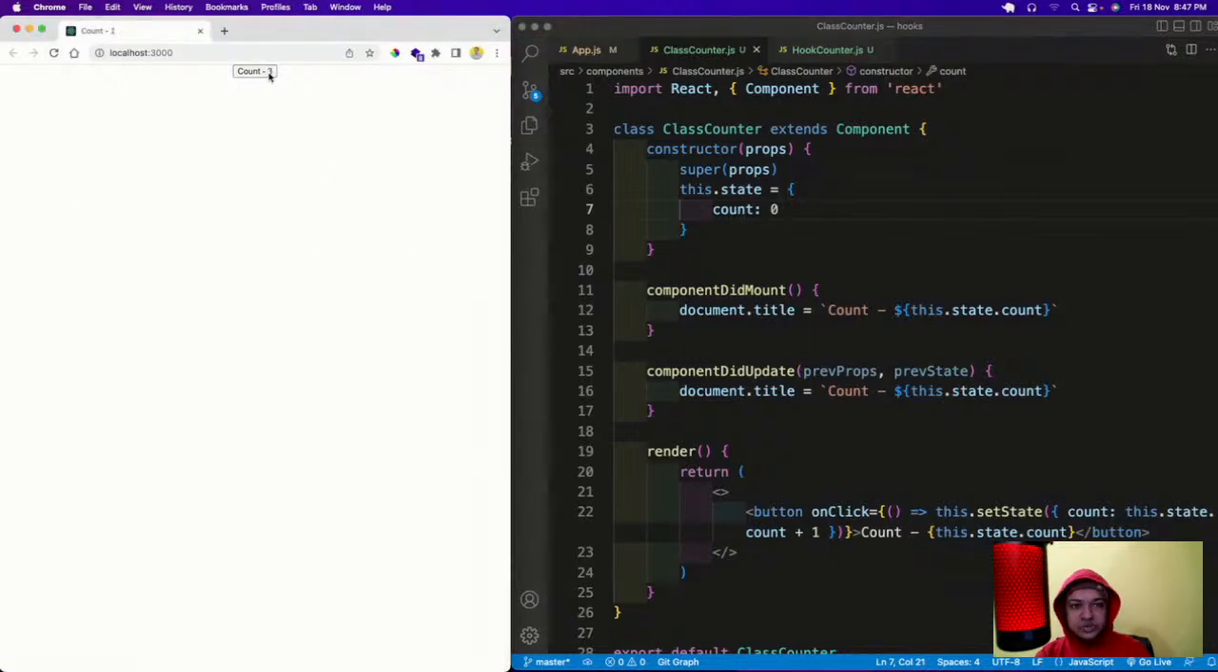It is also increasing, so it means that componentDidUpdate is also running, which runs in the updating phase. Okay, there are two phases, mounting phase and update phase. There's another phase which we are going to learn now, that is the unmounting phase. I think we have not learned it earlier, but we are going to learn that. Now we are going to convert it into hooks.